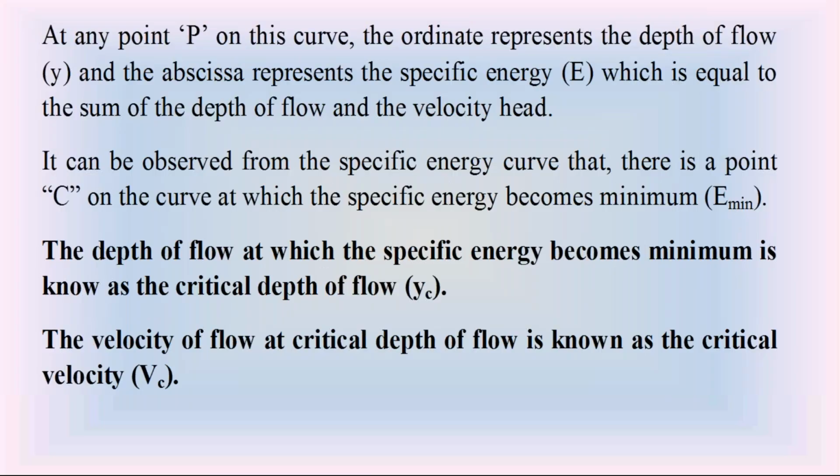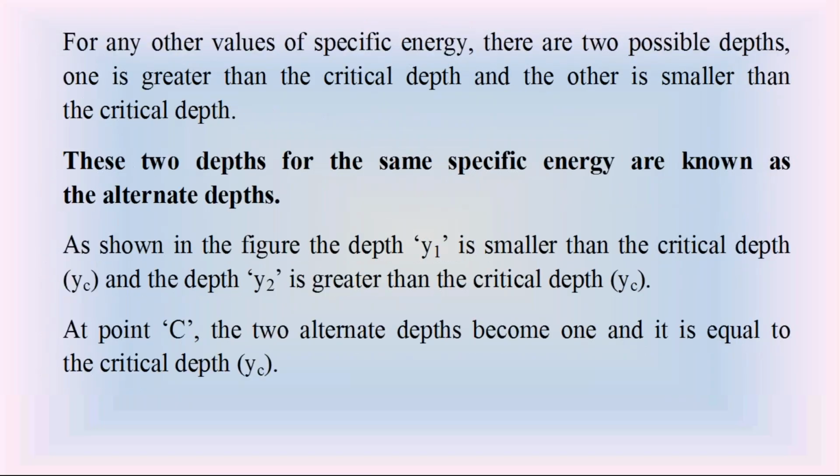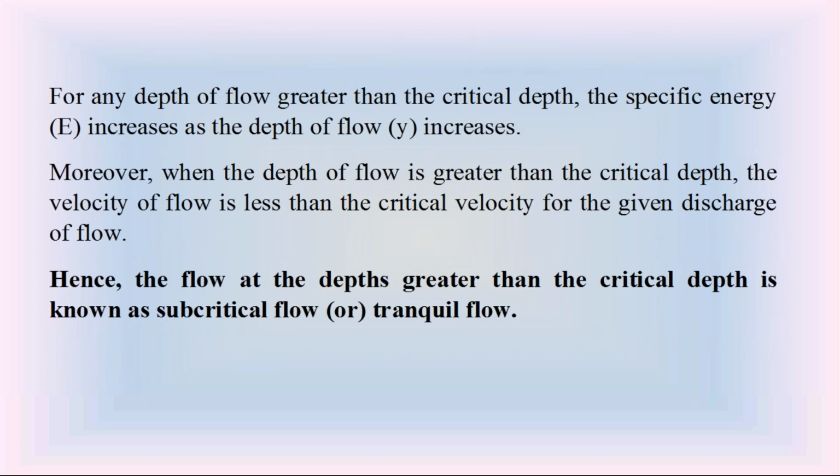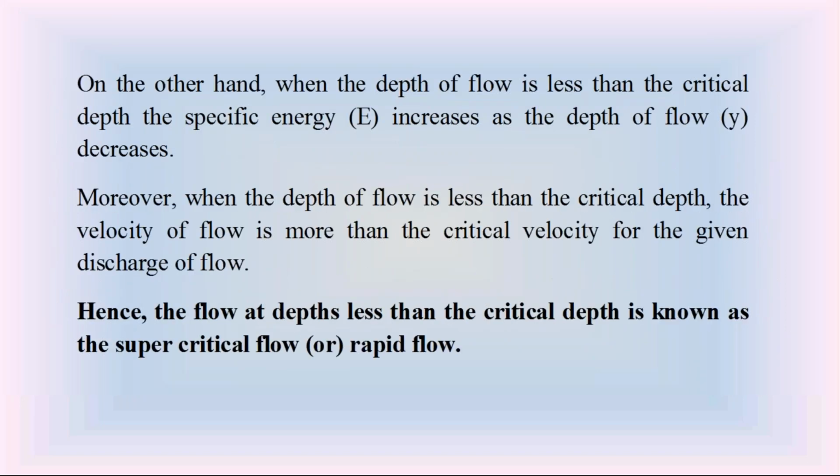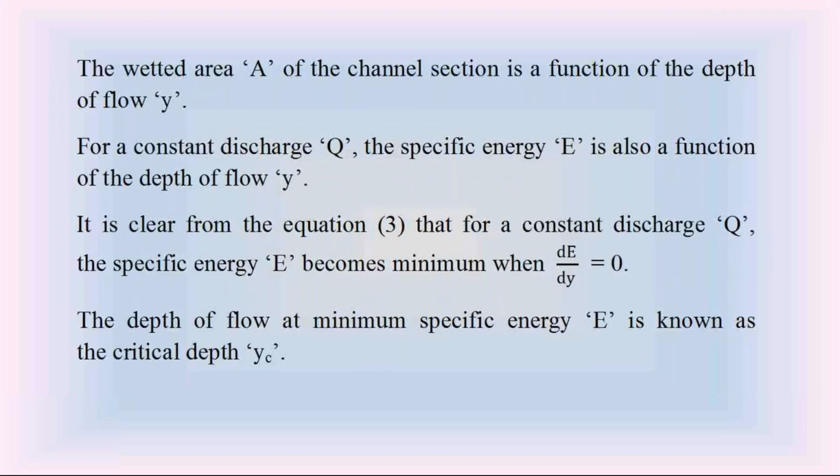Then coming to that equation 3, we discussed already that equation 3. The equation 3 is the specific energy E is equal to y plus q square divided by 2g a square. From that equation 3, we can observe the specific energy depending on the depth of flow y.